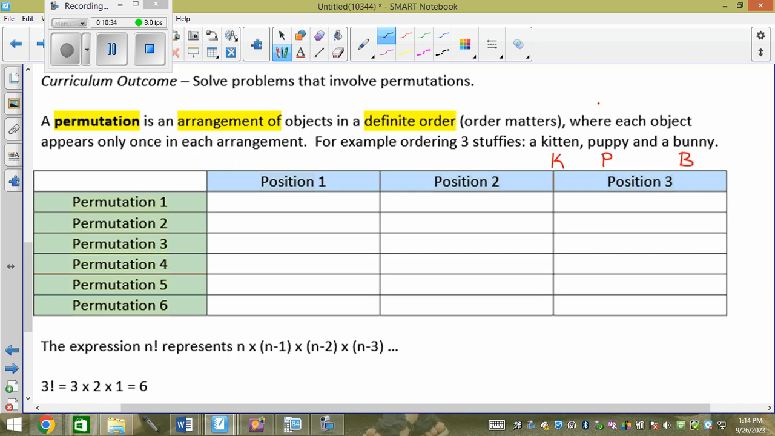So they would look different, right? So I could go kitten, puppy, bunny, or I could go kitten, bunny, puppy. Or I could go puppy, bunny, kitten. Or I could go puppy, kitten, bunny. Or I could go bunny, kitten, puppy. Or I could go bunny, puppy, kitten. So how many different arrangements do I have of those 3 stuffies? 6. There are 6. So this gives me 6 different options. We agree?